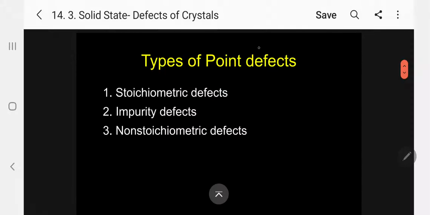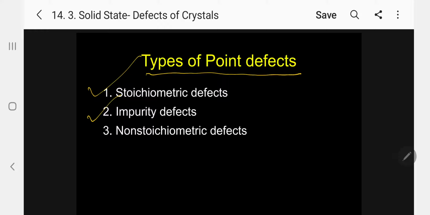Okay. Let me concentrate on the types of point defects. Under the point defects, there are three types. Number one, stoichiometric defects. Number two, impurity defects. Number three, non-stoichiometric defects.